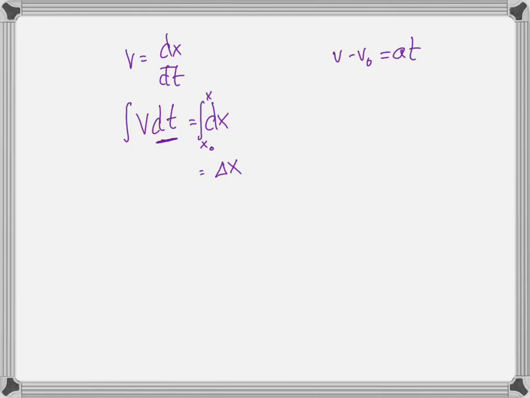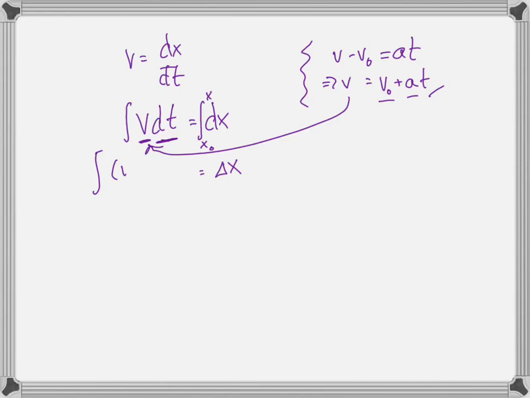That just comes from the other page. So I can solve for v: v equals v0 plus at. And I have an equation for v, which is in terms of a constant, the initial velocity, a constant, the acceleration, because these are constant acceleration equations, and time, which is not a constant. So I can write this integral as v0 plus at dt.